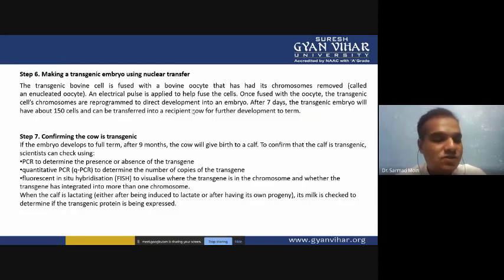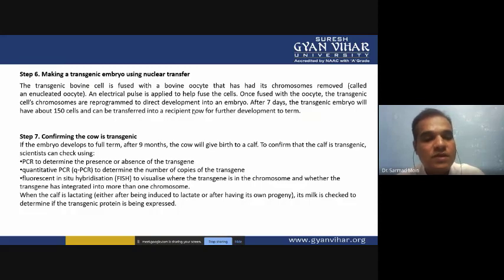If the transgene is not there, the fluorescently labeled primer will not bind. So if there is no FISH signal, you can say the transgene is not successfully integrated. If the fluorescently labeled primer is attached to a particular gene, you can say the transgene is successfully